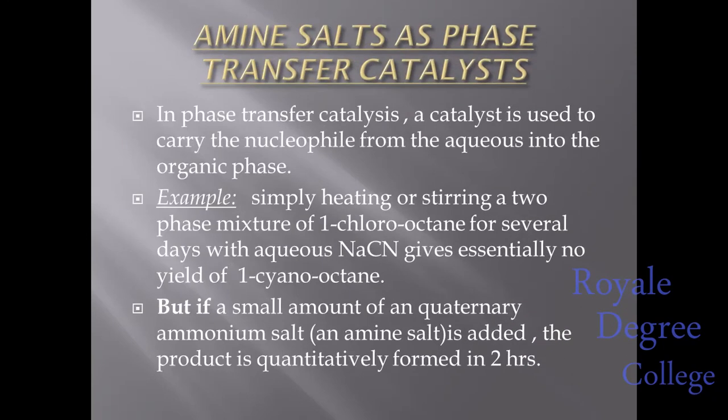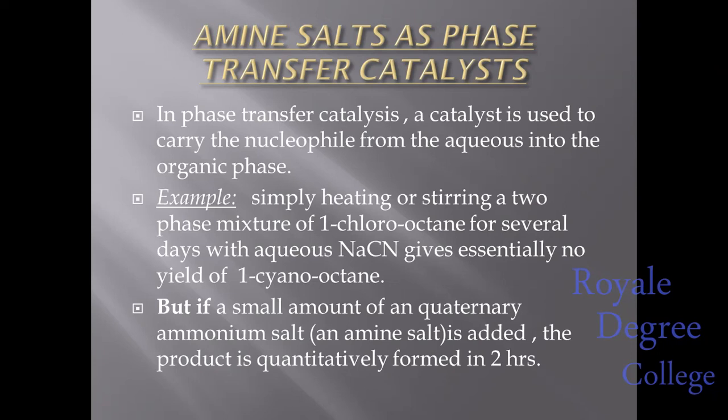Next we'll see amine salts as phase transfer catalyst. In phase transfer catalysis, a catalyst is used to carry the nucleophile from the aqueous into the organic phase. Here we'll see the example. Simply heating or stirring a two-phase mixture of 1-chlorooctane for several days with aqueous sodium cyanide gives essentially no yield of 1-cyanooctane.